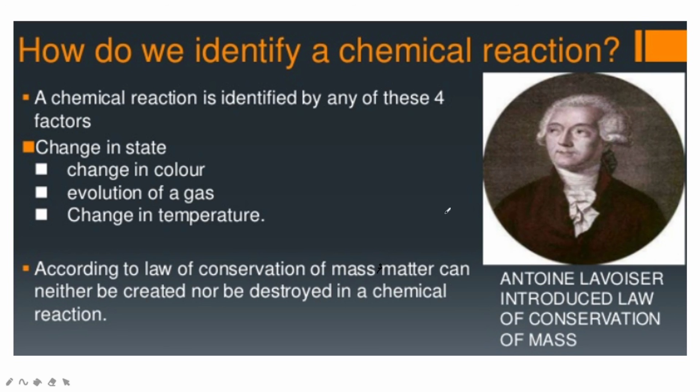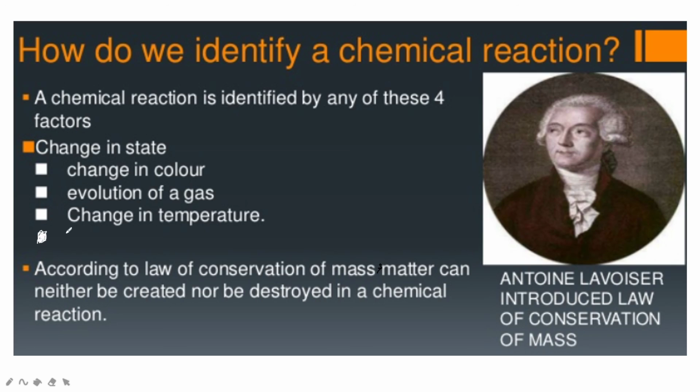So we can identify chemical reactions based on these four factors, and the fifth factor also we have learned, right? That also we need to include here. I'll draw the box here.